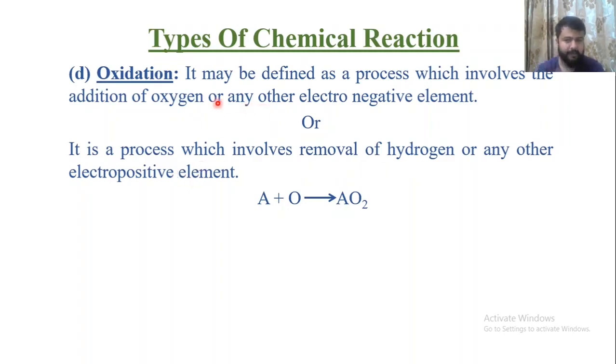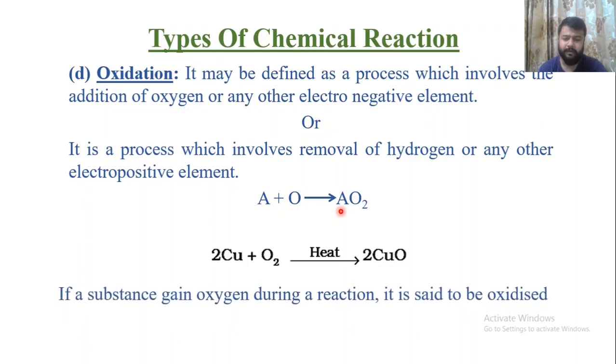So how can you remember this? Oxygen is O2, and oxygen is an electronegative element. So addition of oxygen or any other electronegative element is oxidation, or hydrogen is positive, H plus, so removal of any electropositive element or hydrogen is known as oxidation. For example, A plus O2 gives you AO2, or copper plus oxygen in the presence of heat react with each other and form cupric oxide.